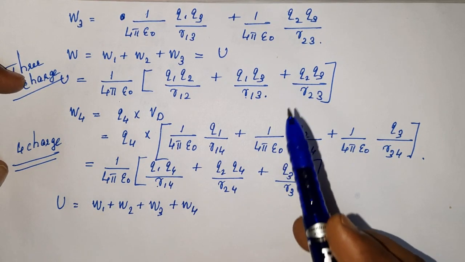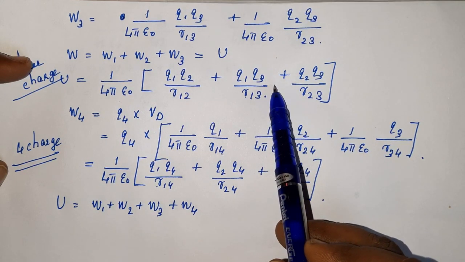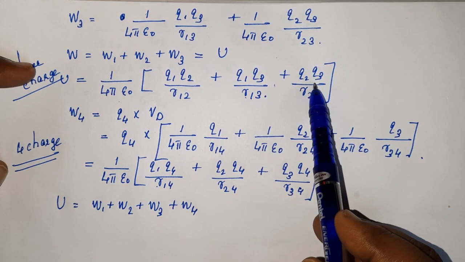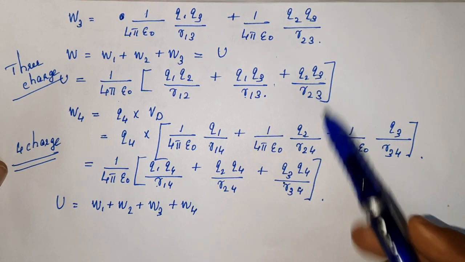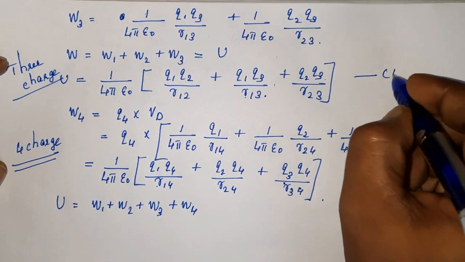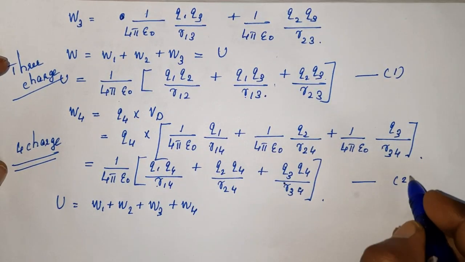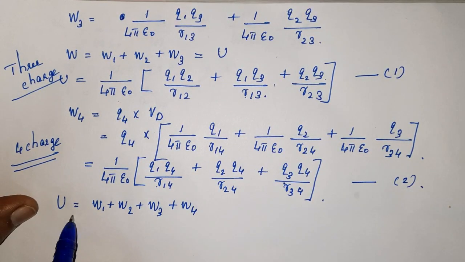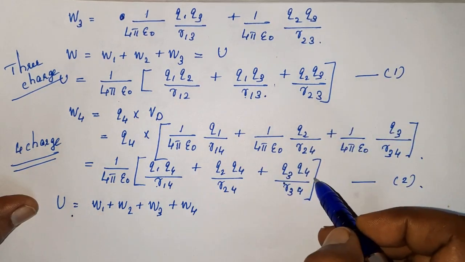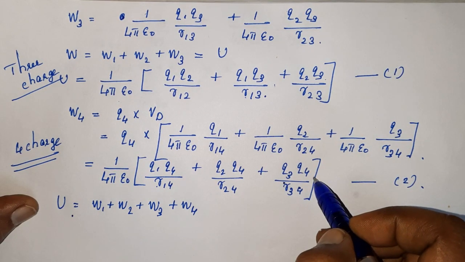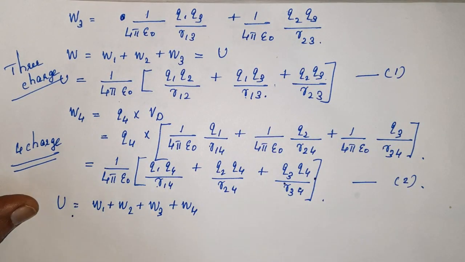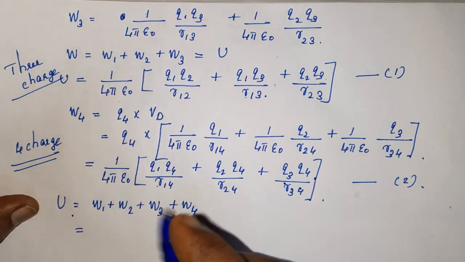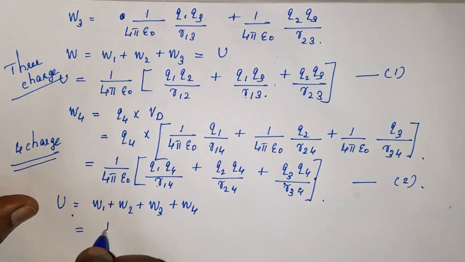Got it? So that means up to this we have added three charges. With this equation, you have to add this equation. So adding these two equations, let's call this equation 1 and this equation 2. To get the potential energy of the four charge system, we have to add these two. Or you can write as earlier, then simplify. So what will be the potential energy? I'm writing the simplified form because 1 by 4 pi epsilon 0 is common.